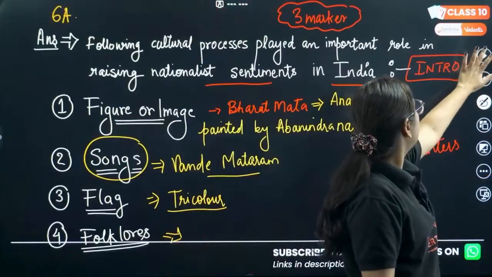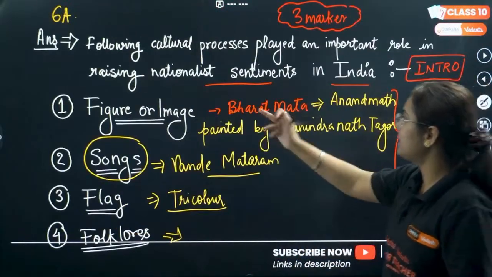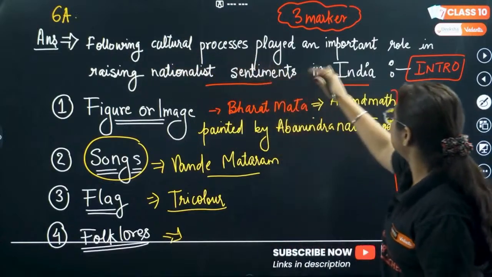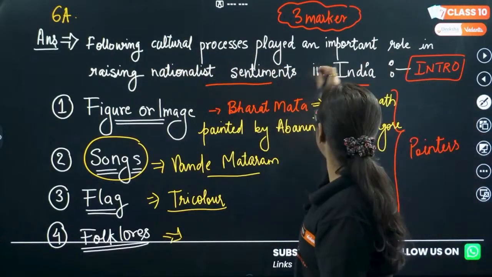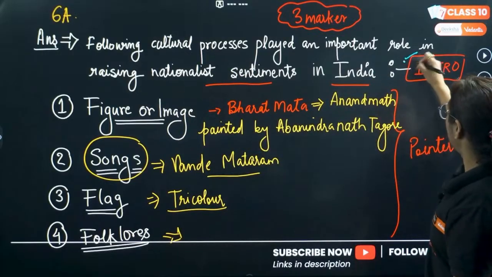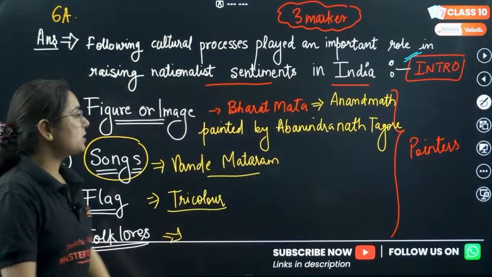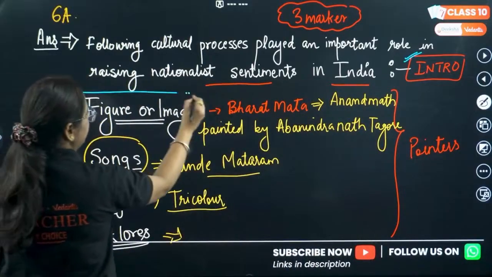So choose the one where you know the 3 points, exactly what to write and what not to write. Okay, now the question, that's 6A. The question is: the following cultural processes played an important role in raising nationalist sentiments in India. Again, pay attention. I have always written an intro to the question and you will also write it. So the first point is about figures and images.